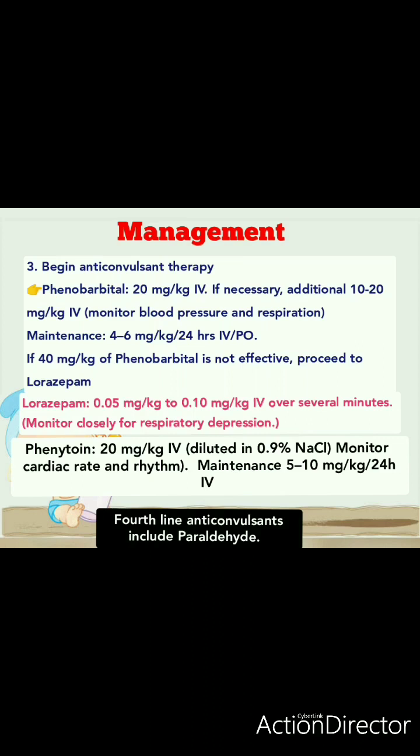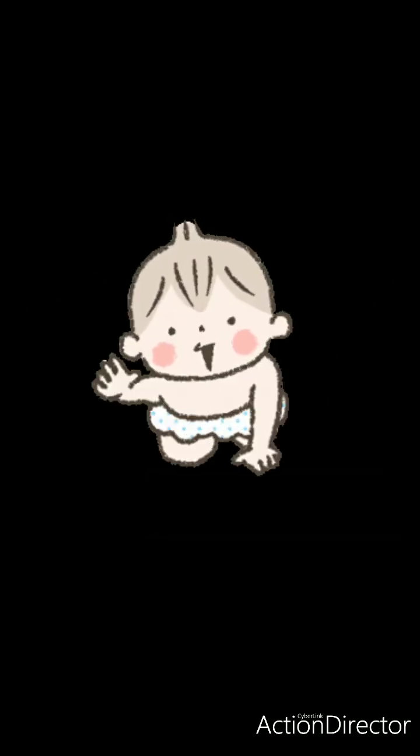लोराज़ेपम देने के बावजूद अगर बेबी रिस्पॉन्ड नहीं कर रहा है, then only you will come to the third line anticonvulsant, जिसको हम फिनिटॉइन बोलते हैं. Okay, तो फिनिटॉइन में 20 mg per kg IV diluted in 0.9% sodium chloride you have to give. Monitor cardiac rate and rhythm, and maintenance 5 to 10 mg per kg for 24 hours IV you need to give. ओके तो ज़्यादातर क्या है, फिनोबार्बिटल में ही ये सही हो जाता है.